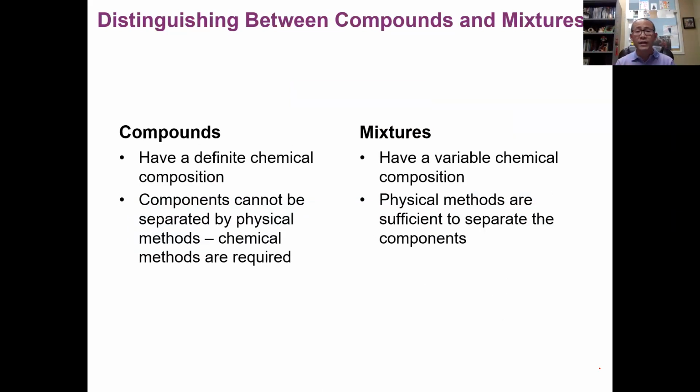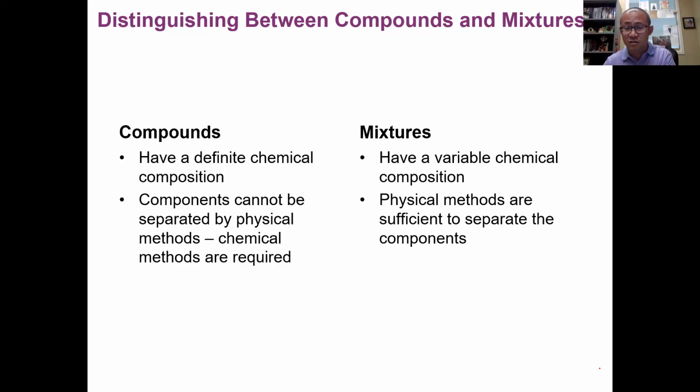One thing I want to point out: maybe some of you don't have this confusion and can skip this, but some of you may confuse the terms compound and mixture. The bottom line is that these two terms are two totally different types of classification. A compound is a pure substance, one single substance.